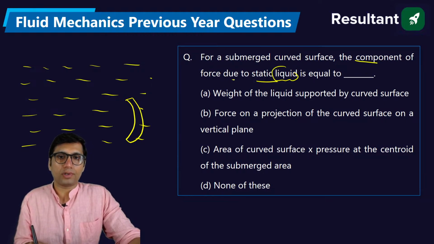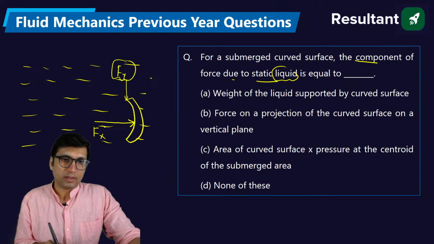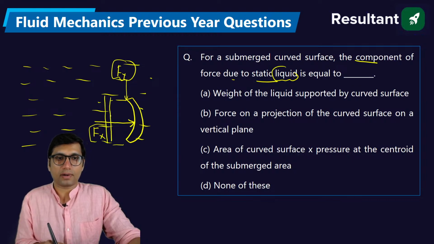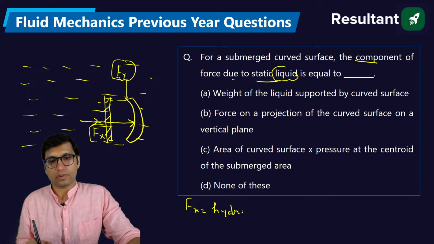The component of the force due to static liquid. So there will be two types of force acting on this curved body. One is in the horizontal direction and one will be in the vertical direction, right? Two forces. The horizontal force will be equal to the projected area. If you find the projected area of this particular curved surface, it will be somewhat like this. On this projected area, the force you can find, this horizontal force is equal to what? It is equal to the hydrostatic force on the projected surface.